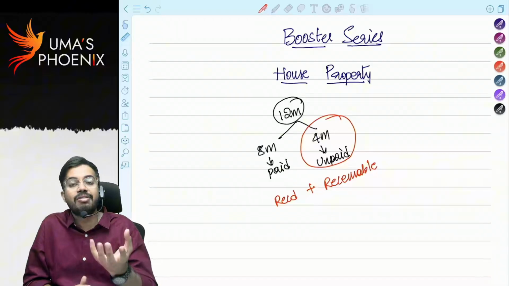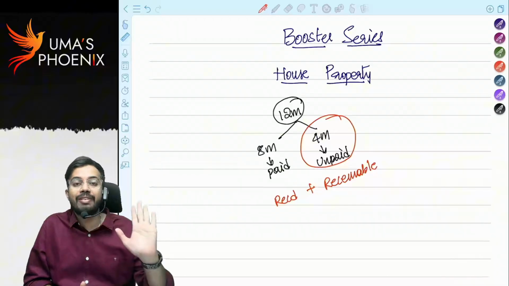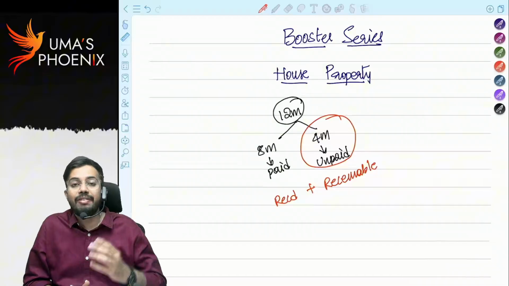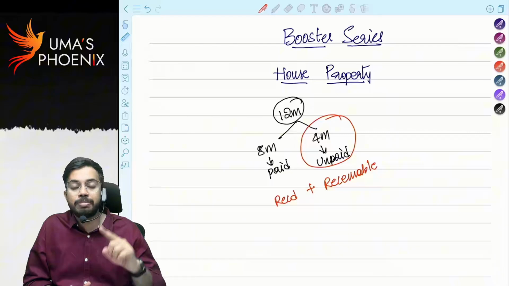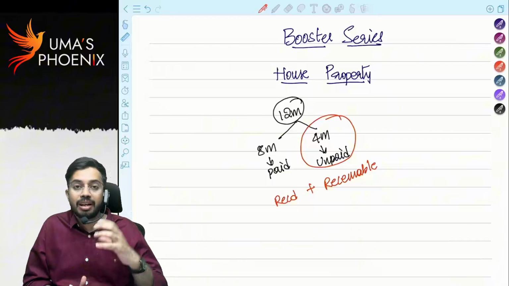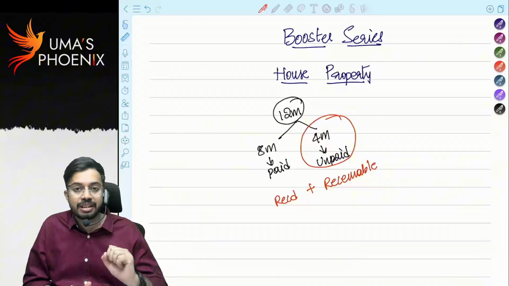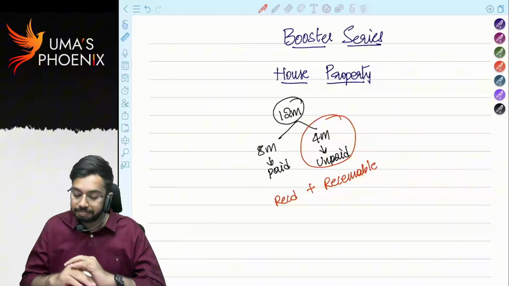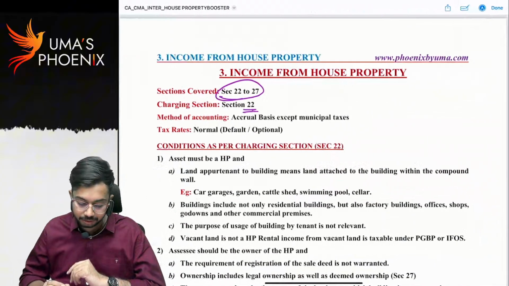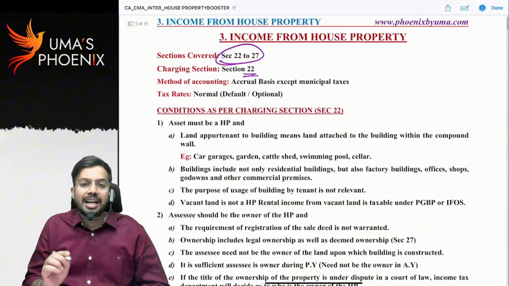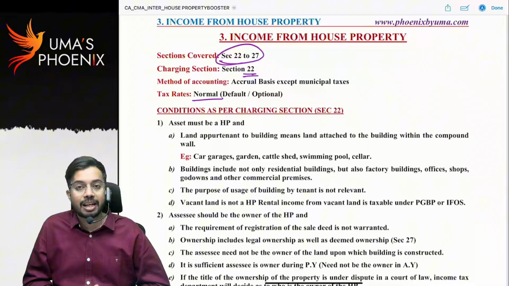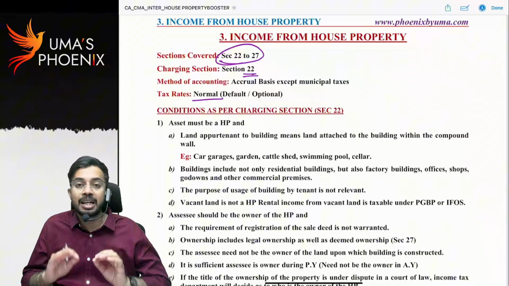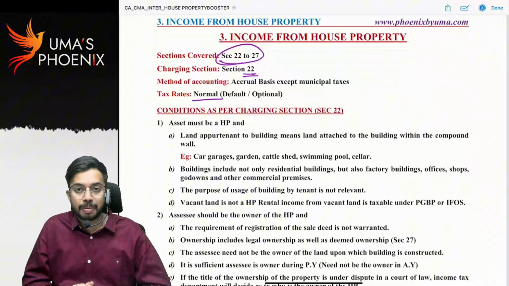Next, if any advance rent is received, advance rent will not be considered because advance received is a form of deposit. It is a liability which is to be given back at the end of the tenancy. So that is why whatever the advance rent that is received, that will not be considered as income. Next, tax rates. Tax rates applicable under the head house property are normal tax rates. That means either default tax rates or optional tax rates. Special tax rates are not applicable under the head house property.